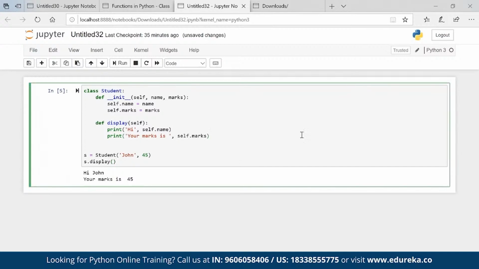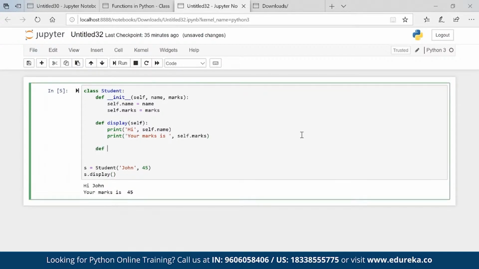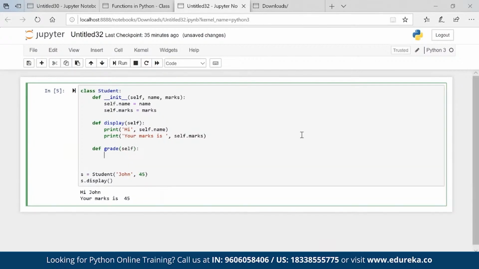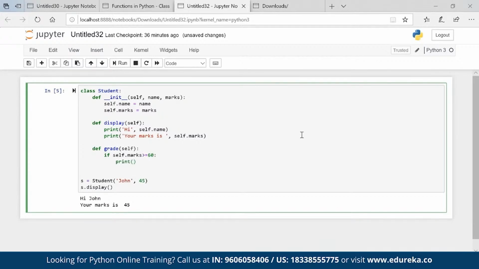Suppose I want to create one more method, def grade. I want to assign a grade, self, and then if self dot marks is greater than or equal to 60, then print you got first grade.